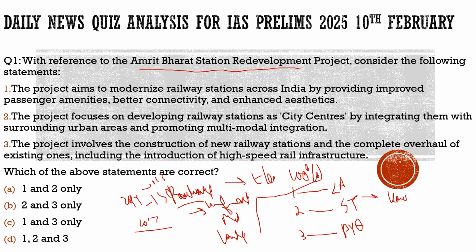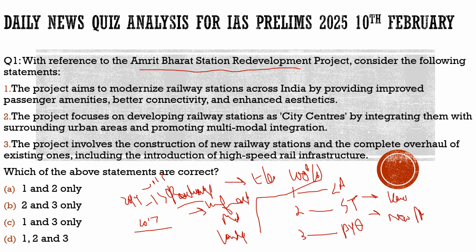Another thing, for example, the Amrit Bharat Station Redevelopment Project. The author also talks about this scheme, that even though we are trying our best under this project to redevelop many railway stations, we are redeveloping those railway stations which have very low traffic. What about the New Delhi railway station?